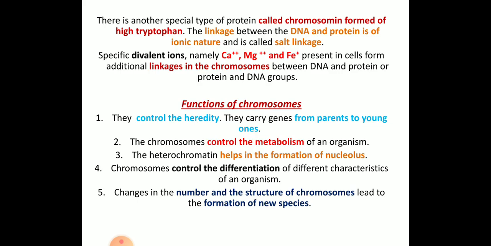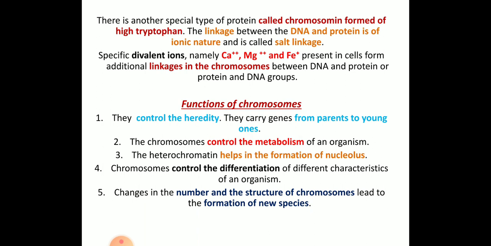Coming to the last, what type of ions are present in the chromosomes. There are different types of ions, maybe divalent ions, and there are proteins called tryptophan, and chromosomes formed in high tryptophan. The linkage formed between DNA and protein is called salt linkage. And I was talking about the divalent ions: these are mainly calcium, magnesium and iron, which are present in the additional linkage to the chromosomes, between the DNA and the protein.